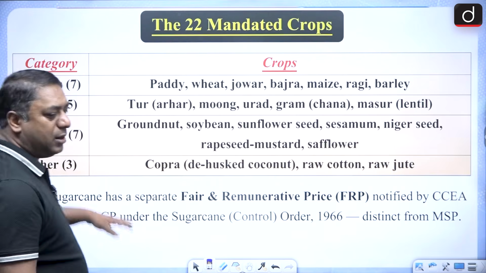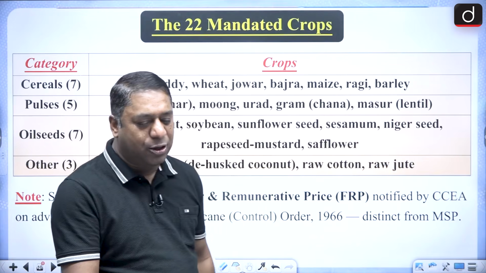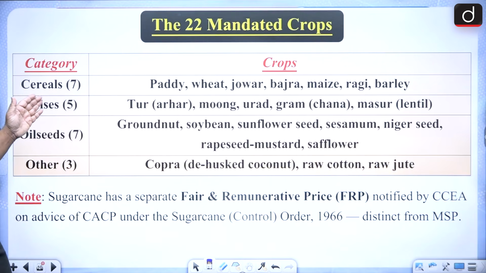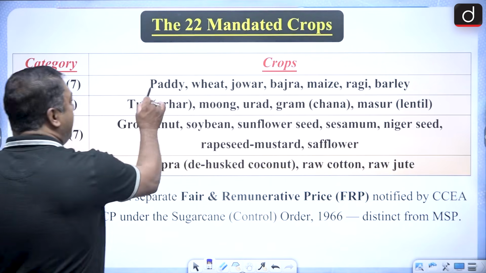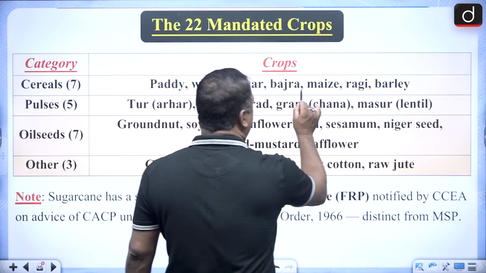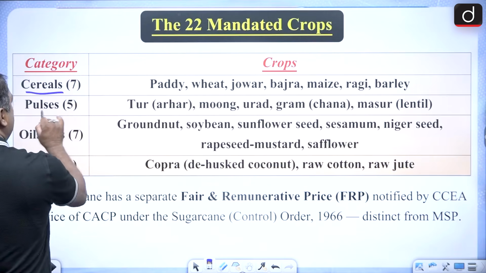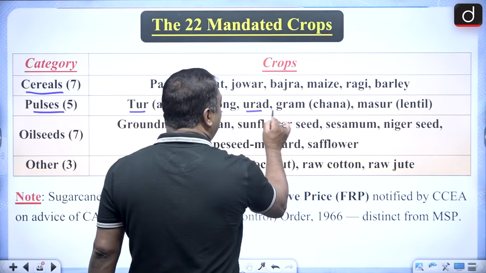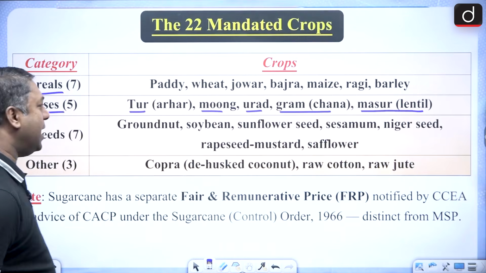So this is the table which you people should remember with regard to the 22 mandated crops. That is cereal 7: paddy, wheat, jowar, bajra, maize, ragi, barley. And in pulses, you have 5, that is tur, moong, urad, gram, that is chena, and masoor, that is lentil.